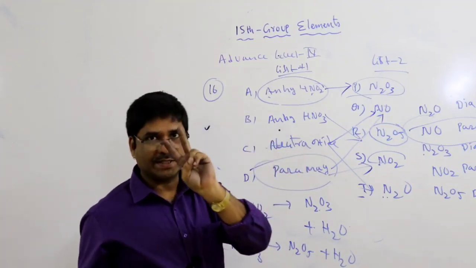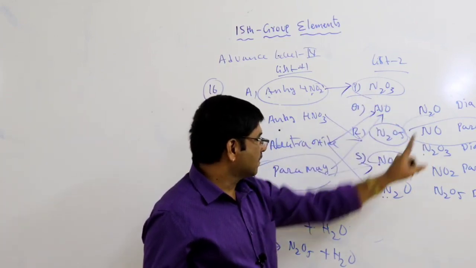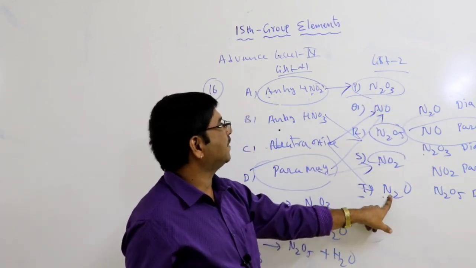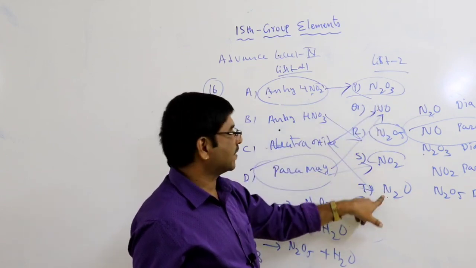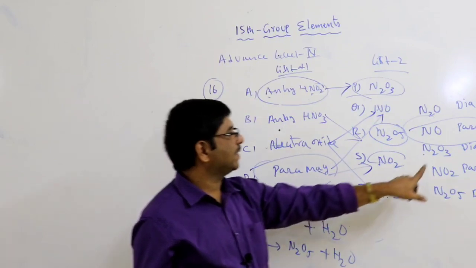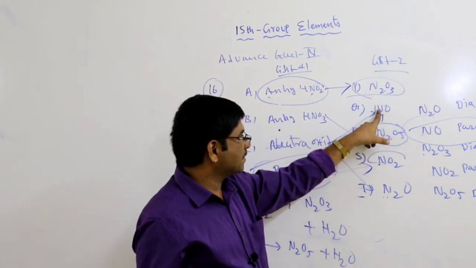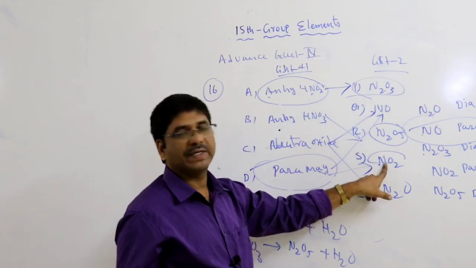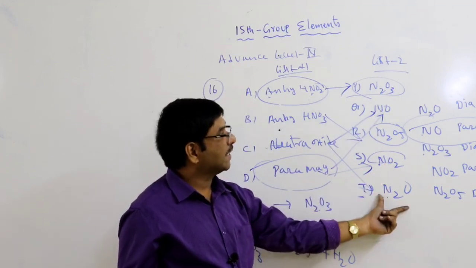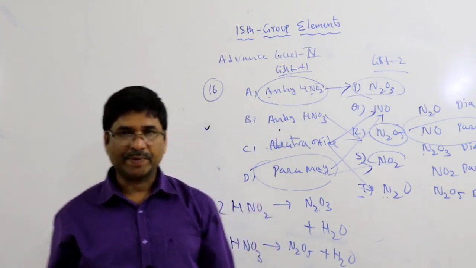Among nitrogen oxides, only two are neutral: nitrous oxide and nitric oxide, N2O and NO. Paramagnetic nitrogen oxides are NO and NO2, only two. N2O is diamagnetic.